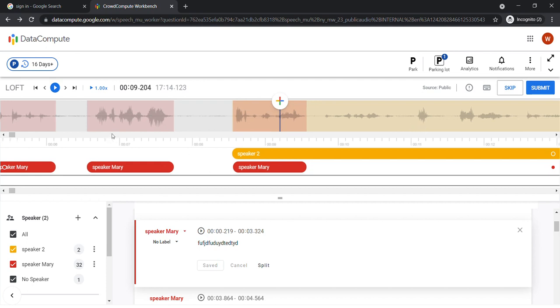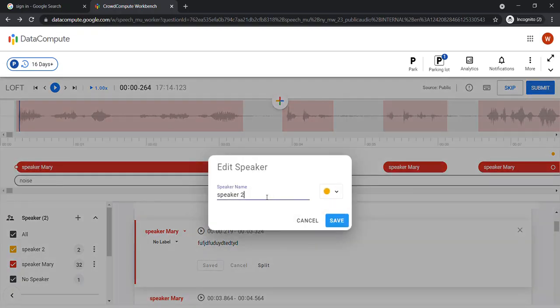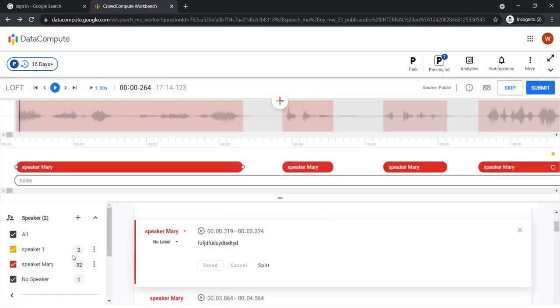So at first we identified the speaker as speaker 1, later we found their name was Mary, so we changed speaker 1 to speaker Mary. But the rule says that the numbers should always be in order, so we are altering speaker 2 into speaker 1. So the numbers are all in order, and we also added the speaker name.